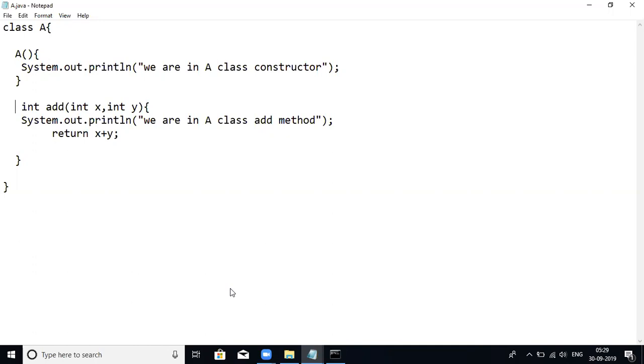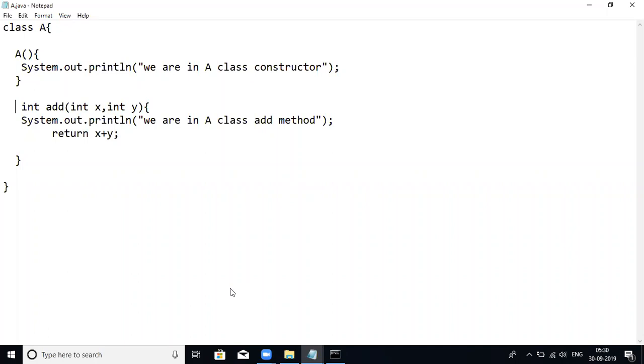Yes, sir. No, sir. What I am asking, what are you saying? Till now we discussed that we cannot override static methods, but when I ask, you are saying yes. Yesterday's class, sir.